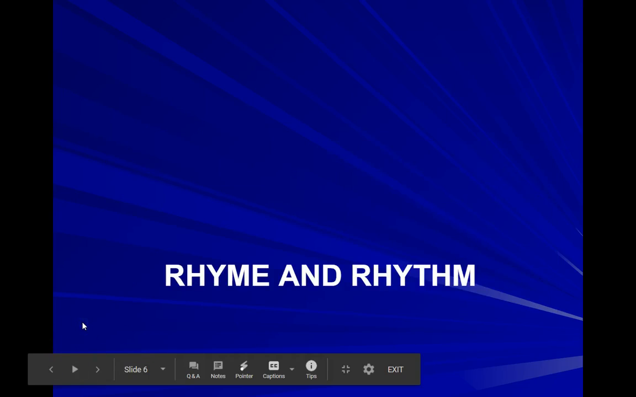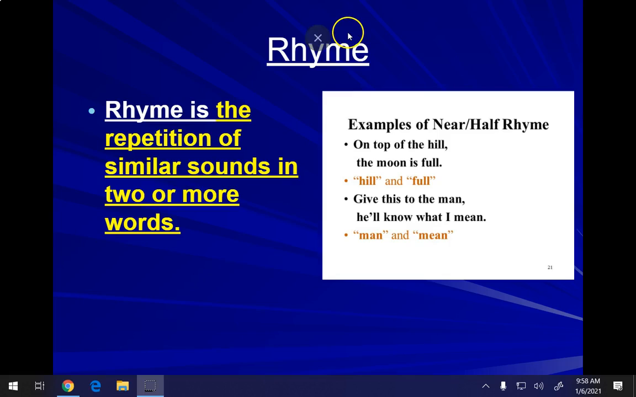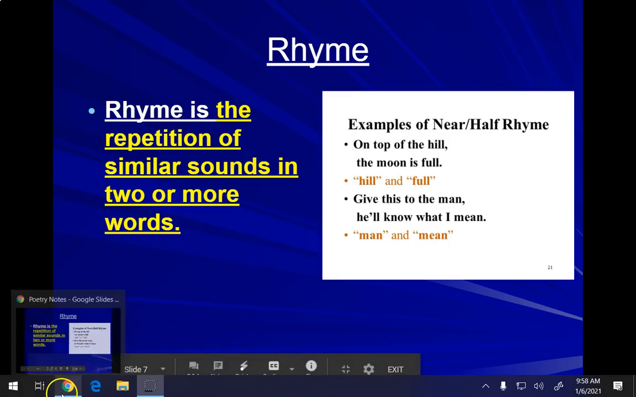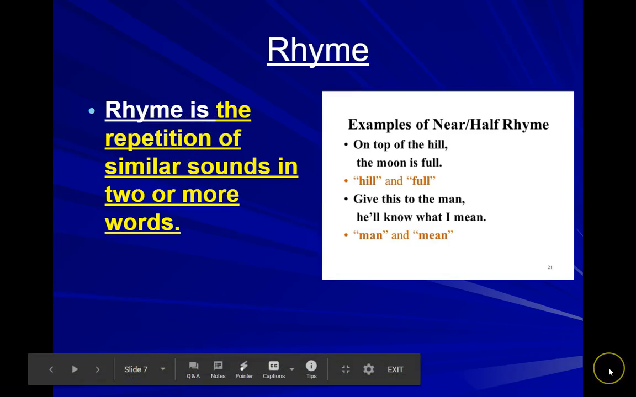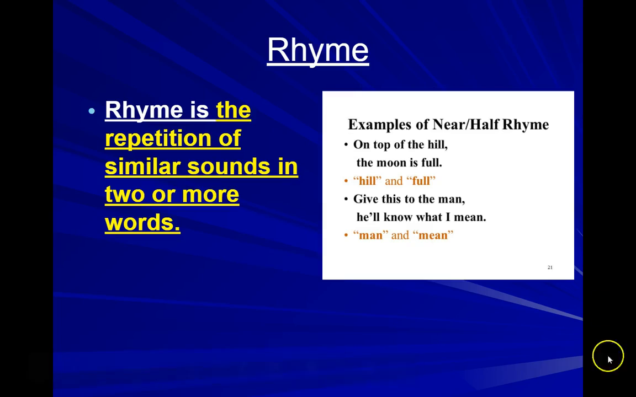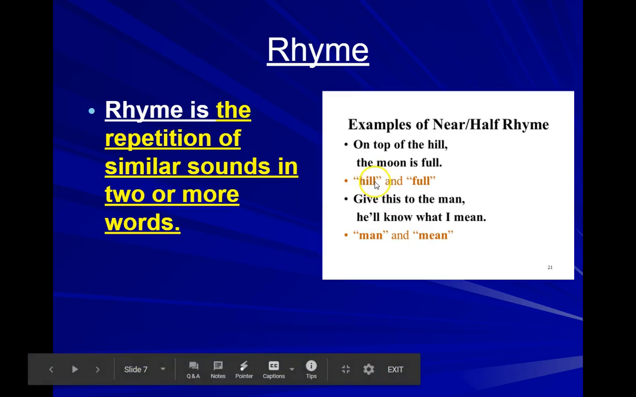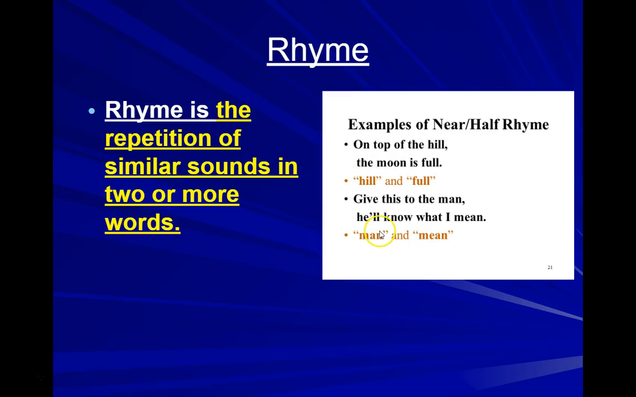Rhyme and rhythm. So this section should be titled Rhyme and Rhythm. So rhyme. Rhyme is the repetition of similar sounds in two or more words. So if you look at hill, full, these are sounds like man and mean. Similar sounds. So that's rhyme.